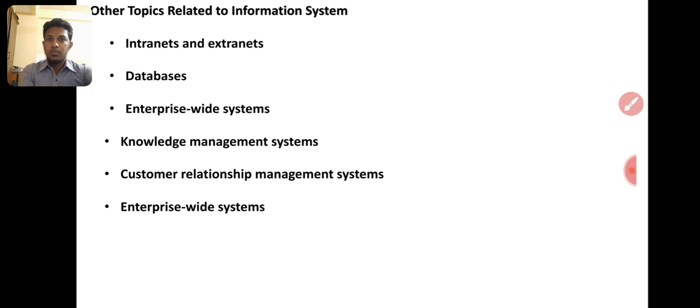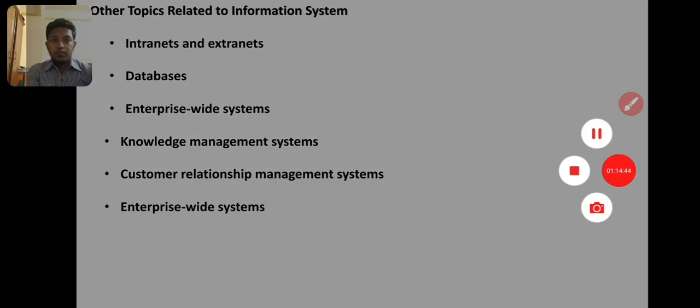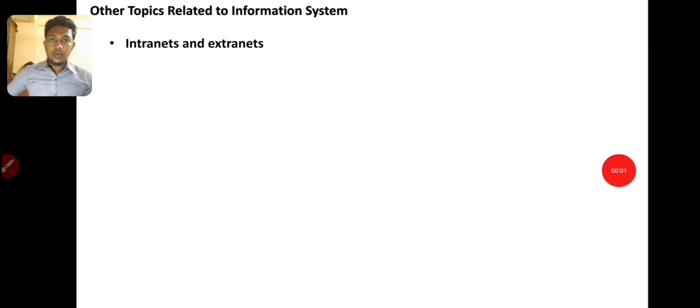Then some topics are there that are related to your syllabus. The intranet, extranet, we will learn what is intranet, extranet, database, enterprise-wide systems, knowledge management system, customer relationship management system, enterprise video system, right? So what is intranet and extranet? Intranet is a private network inside a company or organization, accessed through browser-like software.